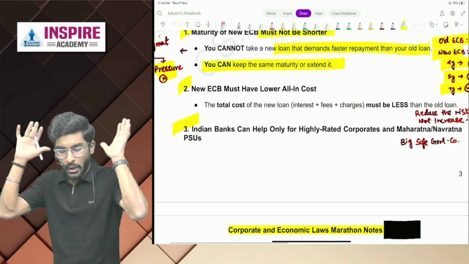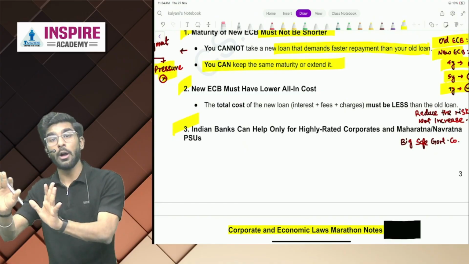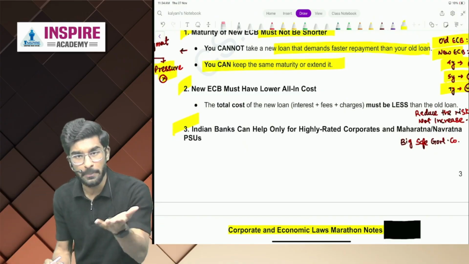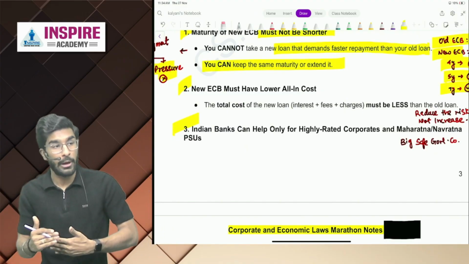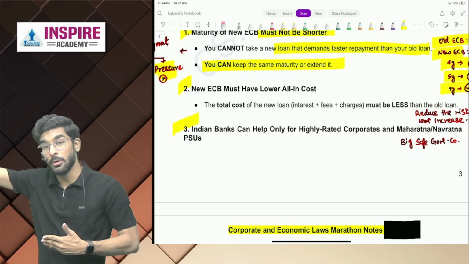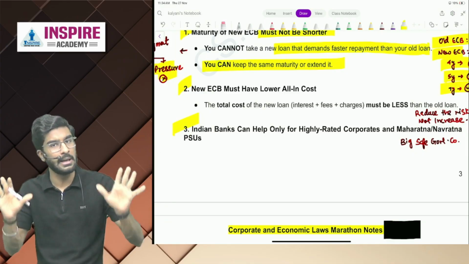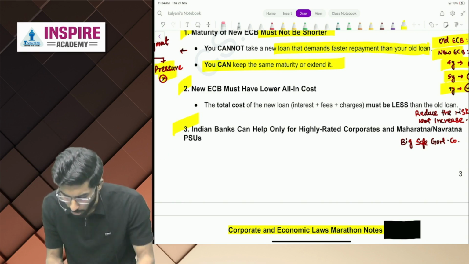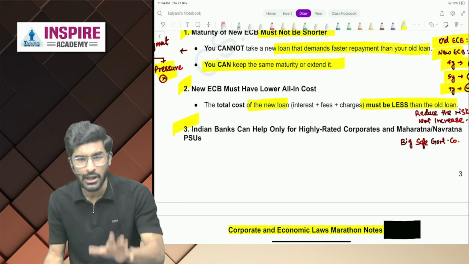Now, number 2, new ECB must have lower all-in cost. Obviously, people, the amount of expenditure I'm going to incur in the new ECB should be lower than the old ECB. Yes or no? The total cost of the new loan must be less than the old loan.